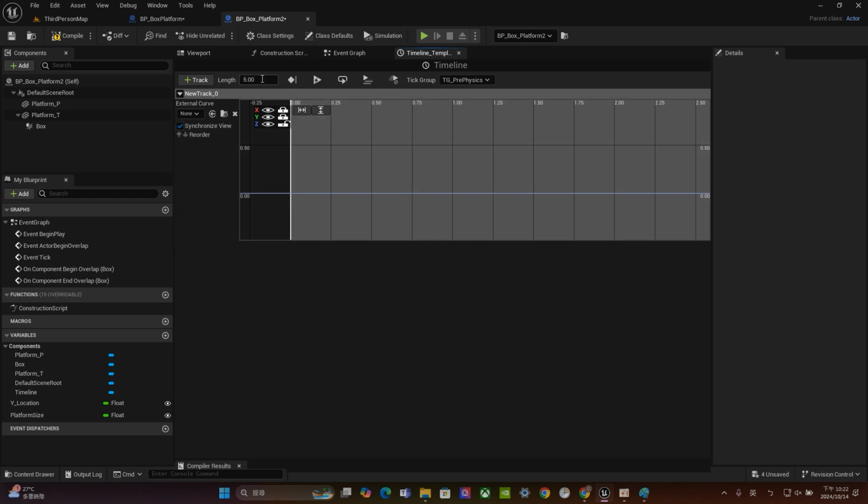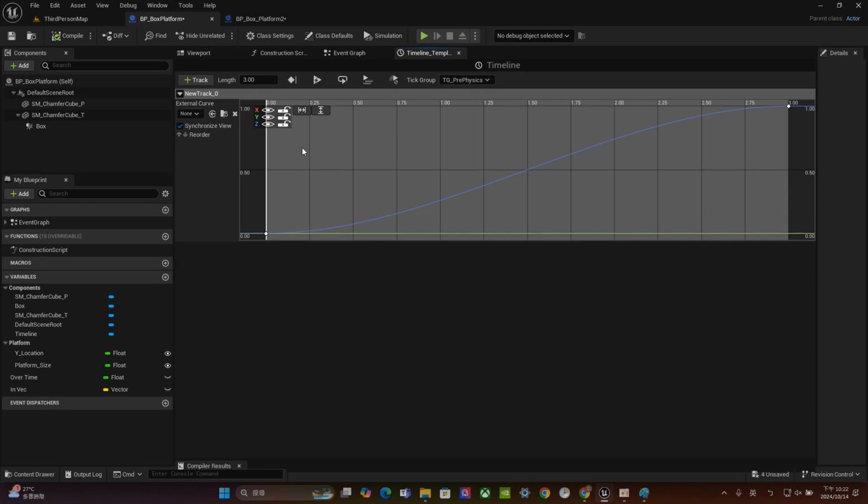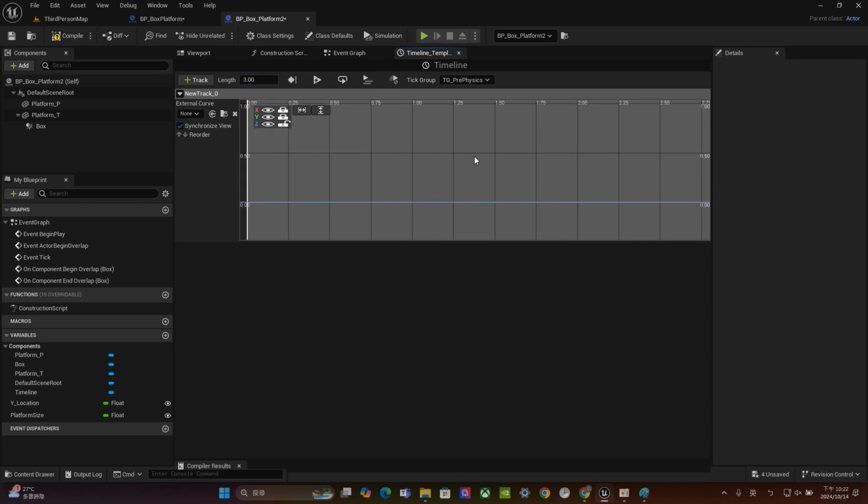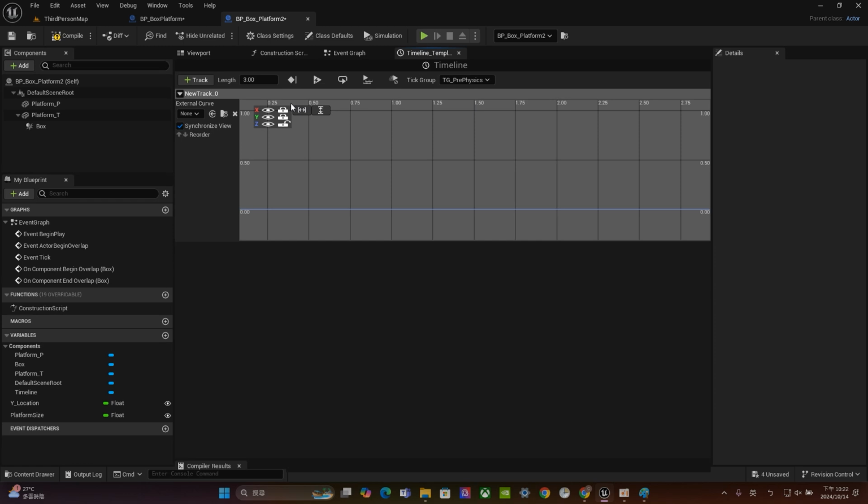The total length of your timeline depends on how long it will take to move up. Let's take a look at the reference. Basically, I think this one is only 3 seconds, so let's set the length to 3 seconds. Now you can see in this timeline, the horizontal part is the time length, and the vertical part is the height in the Z direction and also the X and Y values, but right now we already locked those. So the only thing we can use right now is the Z.